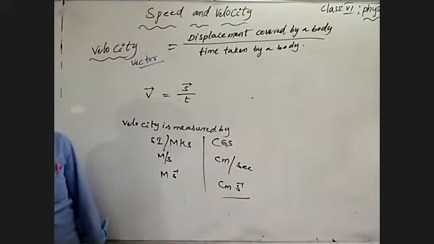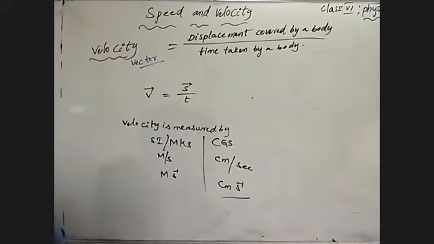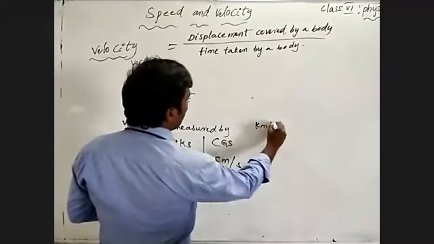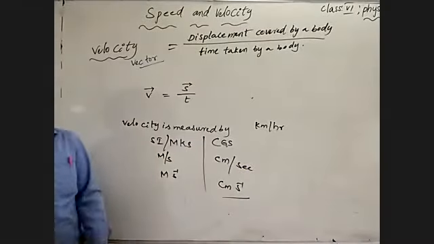These are the units to measure velocity. Understand? Similarly, kilometer per hour is a larger unit to measure velocity.